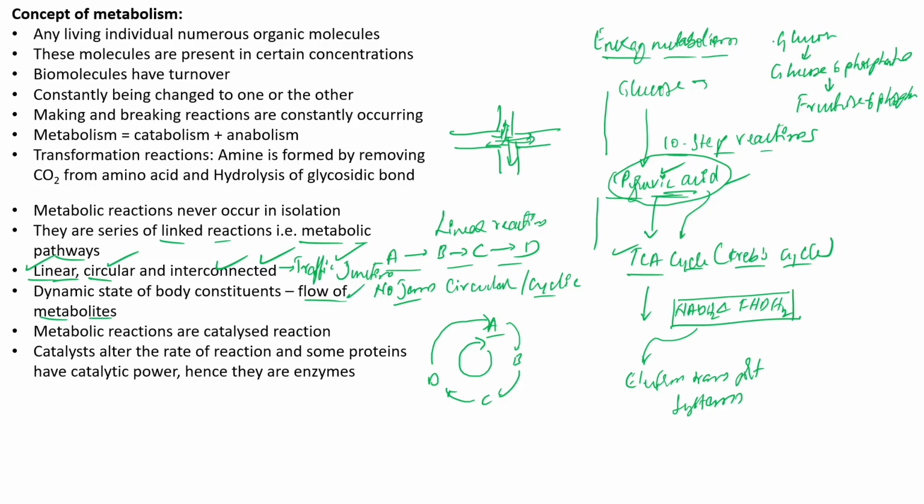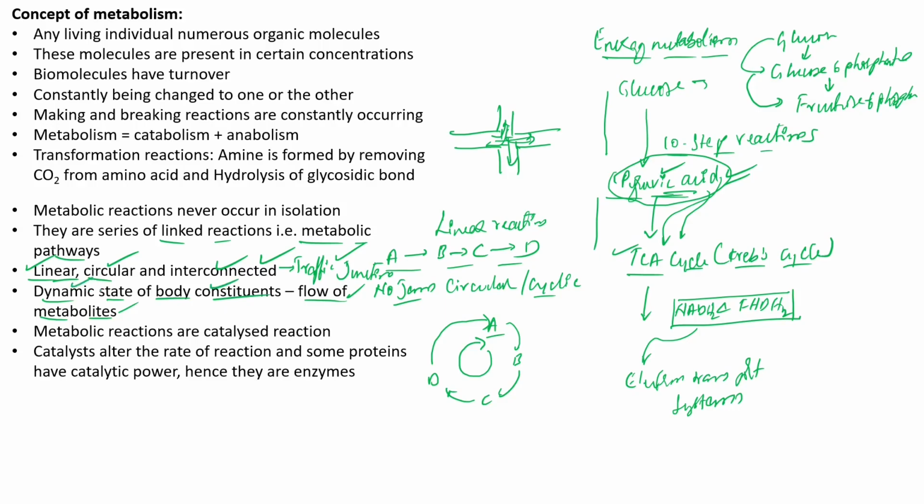This conversion of one molecule into another is called turnover. Finally, after the product formation of one metabolic reaction, that is pyruvic acid, it immediately enters the next stage, the TCA cycle. The movement of pyruvic acid into the TCA or tricarboxylic acid cycle is called the flow of metabolites. This state of continuous movement of metabolites is called the dynamic state of body constituents.